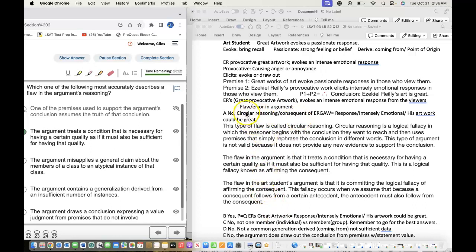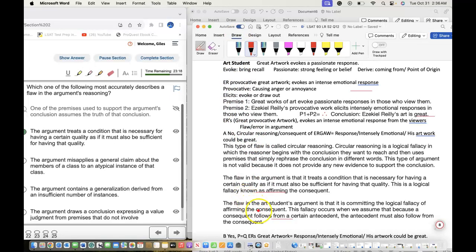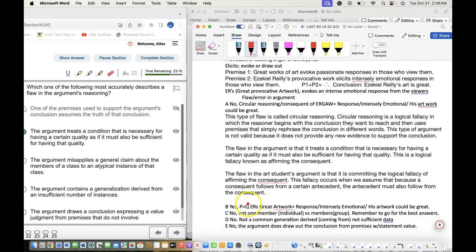When we say circular reasoning, we're trying to imply that the information P and Q can go back and forth. Basically, we're saying that the response and emotion can go back from great artwork. However, that's not true. We know that Q doesn't make it P. So that's the flaw here.